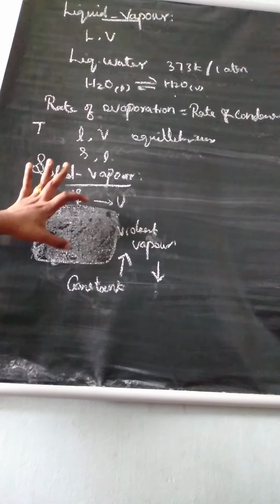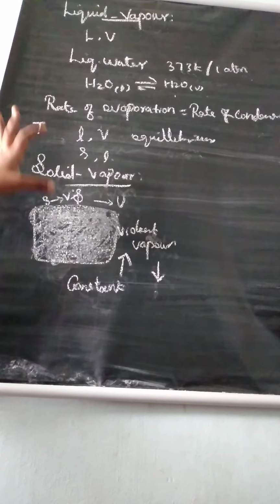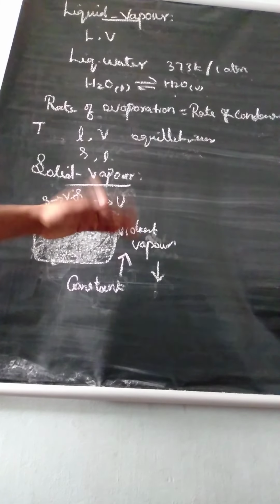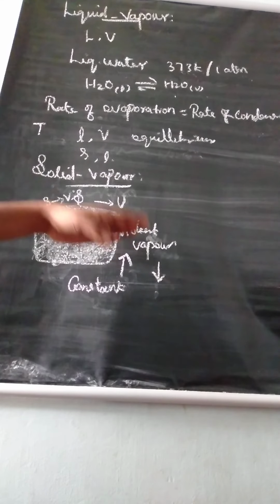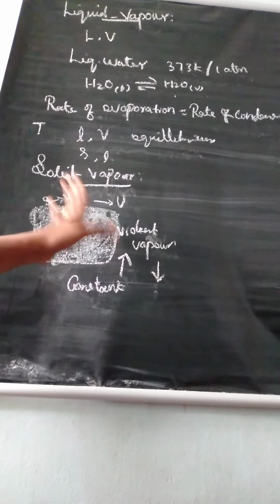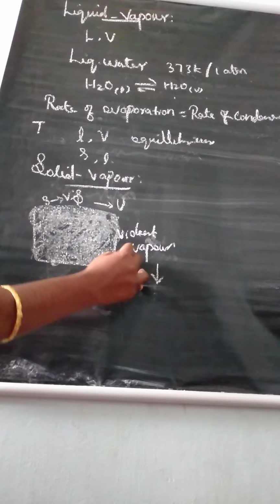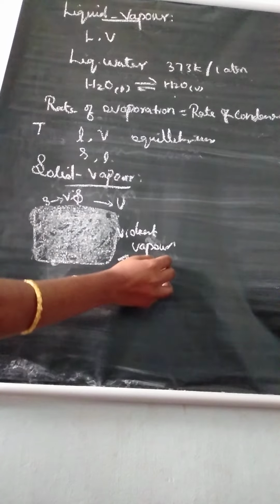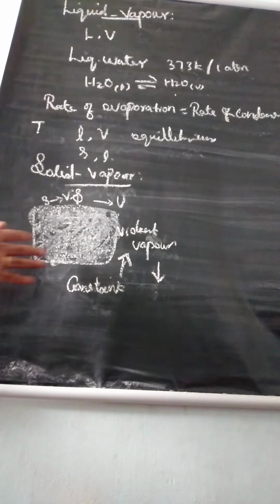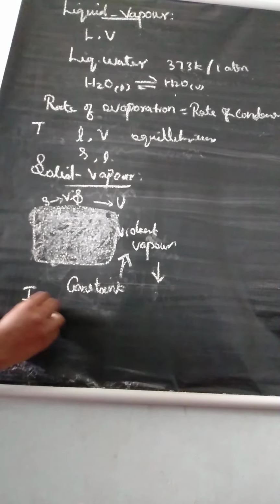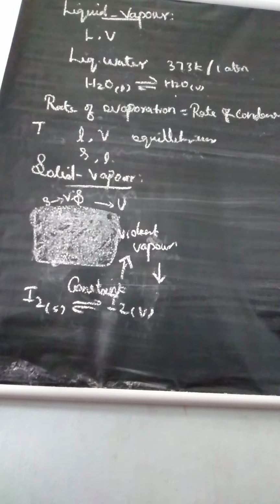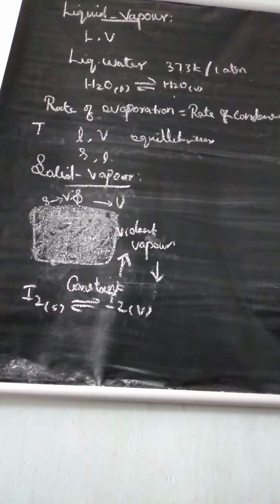Consider the example, solid iodine. The solid iodine is placed in a closed transparent vessel. After some time, inside it is fully filled with vapor. First the intensity of this vapor increases. After some time it decreases and finally it becomes constant. Understand? So here we can write the simple reaction: solid iodine is converted to iodine vapor.